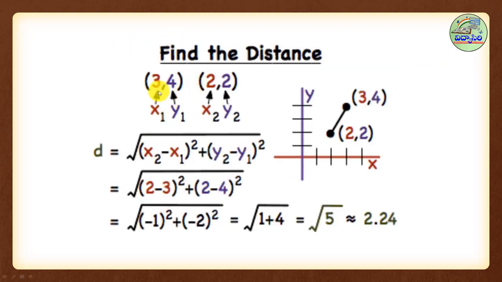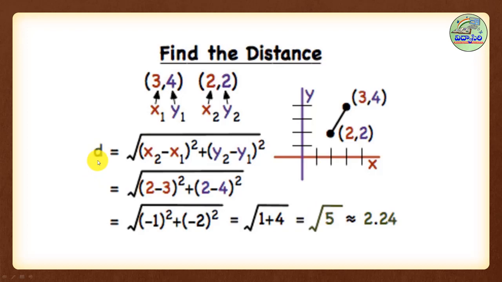One example here: (3, 4) and (2, 2). First of all, for our easiness, identify x1, y1, x2, y2. Here x1 is equal to 3, y1 is equal to 4, x2 is equal to 2, y2 is equal to 2. These two are the points.